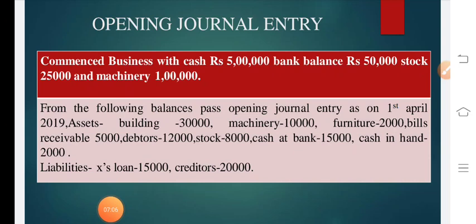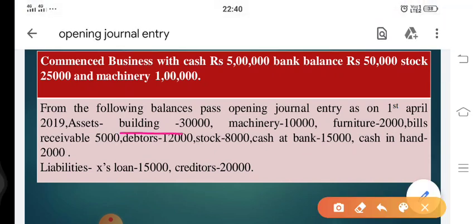Now we have the second case. From the following balances, pass opening journal entry as on 1st April 2019. That means our date is 1st April 2019. We have taken on some assets. The first asset is building. These are assets. Building is an asset, machinery is an asset, furniture is an asset, bills receivable is an asset.